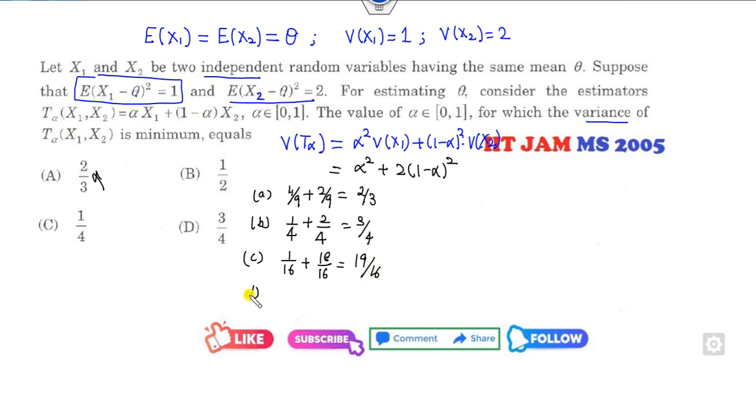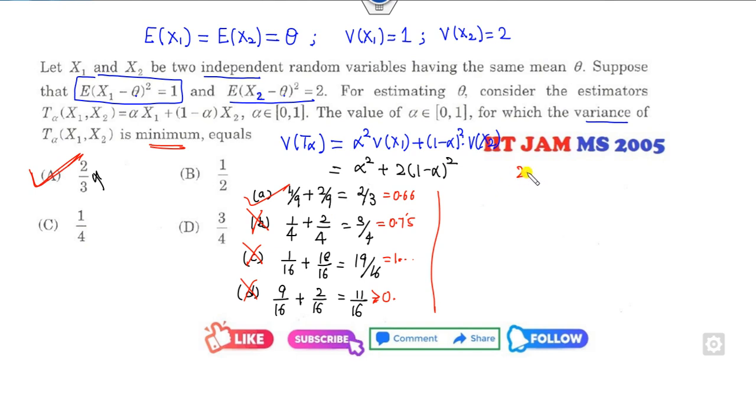And if you look at the last option, it's 9 over 16 plus 1 over 4, so it's 2 over 16, which is 11 over 16. Now look at that, which one is the minimum. So this value is my 0.75, this value is my 0.66, so definitely it is not. This number is 1 point something, it is not, and this number is greater than 0.66, so this option is also cancelled. A is my right answer of this problem.